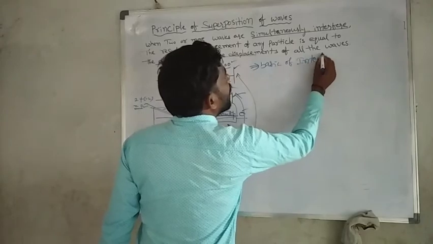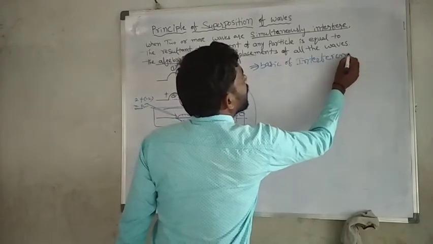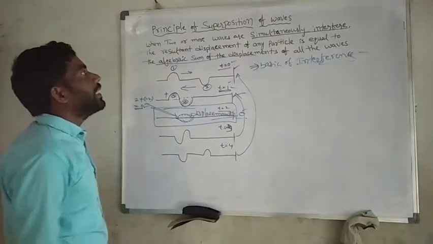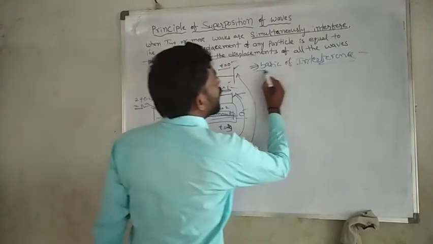This is the basic principle for interference.